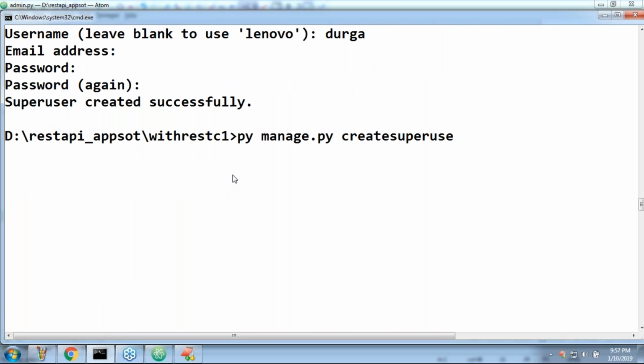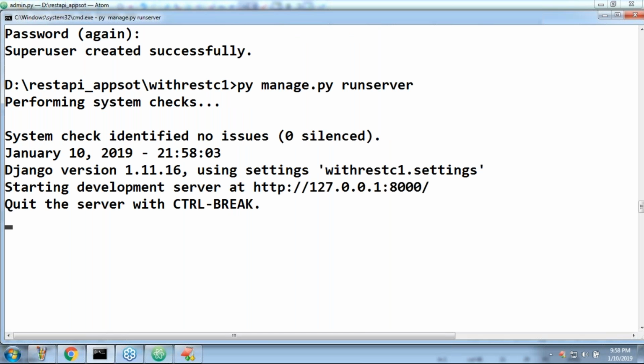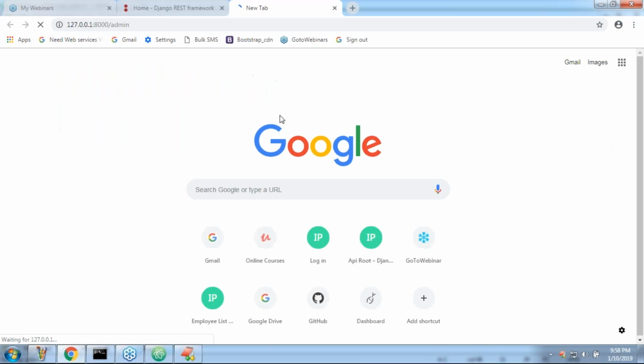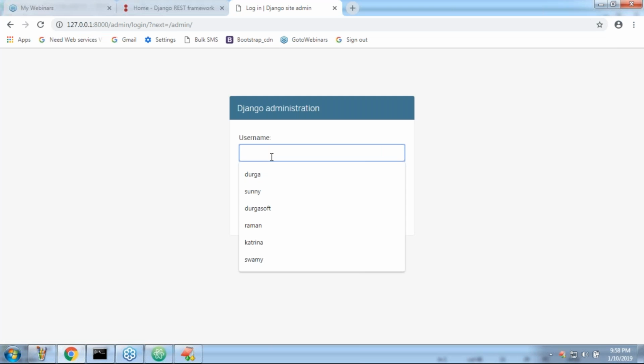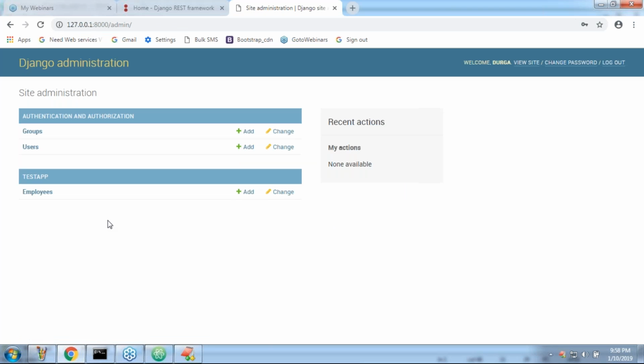Let me cross check: py manage.py runserver. You may have some problems also. If any problem is there, we can fix it. Yes, clear. Let me open the admin interface. The employee table will be ready. Durga and then durga123. Yes, the employees table is ready.